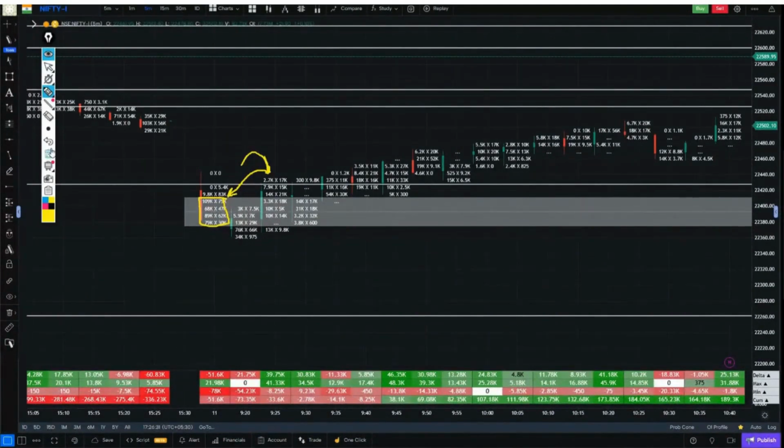Now, selling has occurred. As long as the market does not go above the selling zone, there are chances that the market will remain bearish. Because this is the place for sellers, where they have done the selling, so this zone will be respected. It is quite difficult for the market to become bullish if this zone is broken.